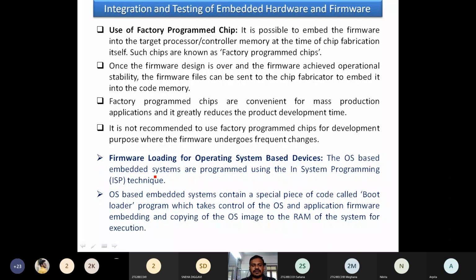One example is cloning, where we copy the operating system from one system to another system without any modification. If we want the exact operating system in another PC or laptop, we use this technique, the firmware loading for OS-based devices.